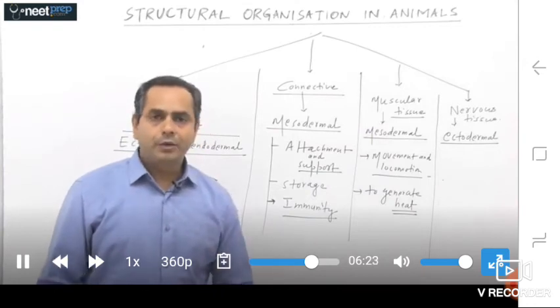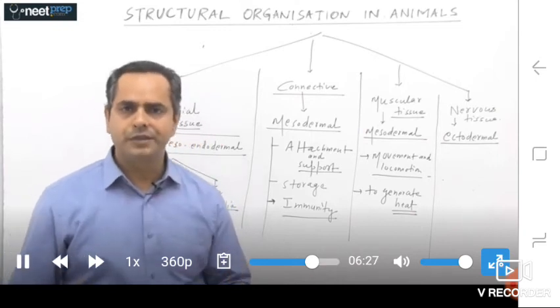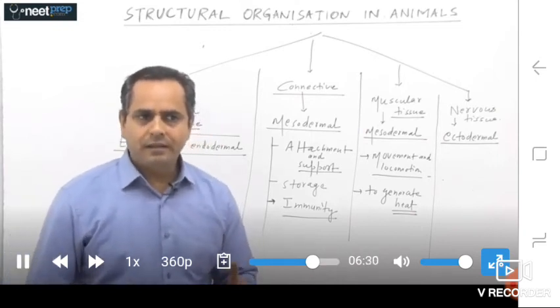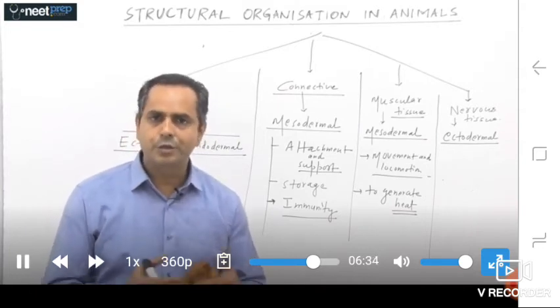the nervous tissues that are ectodermal in origin. Nervous tissues basically detect the change, any kind of change that is internal or external, that is the stimulus.